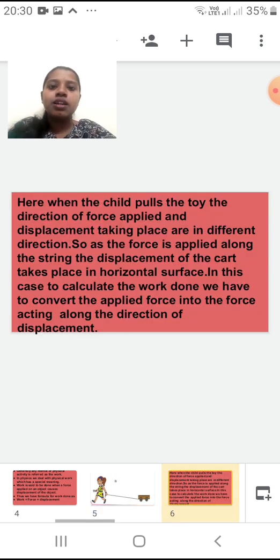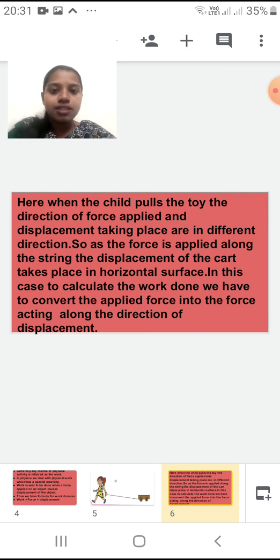Now see here in the next slide. When the child pulls the toy, the direction of the force applied and the displacement taking place are in different directions. The force is applied along the string, but the displacement of the cart takes place on the horizontal surface. I am pulling the string upwards, but the cart is not coming up with the string, it is moving in the horizontal direction.